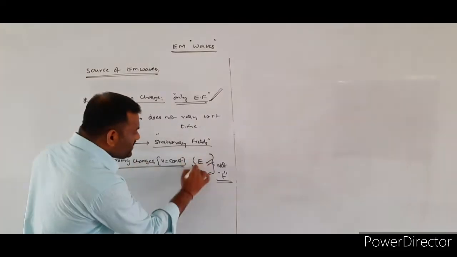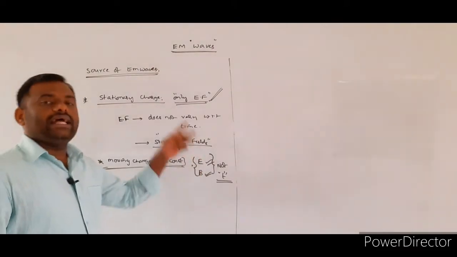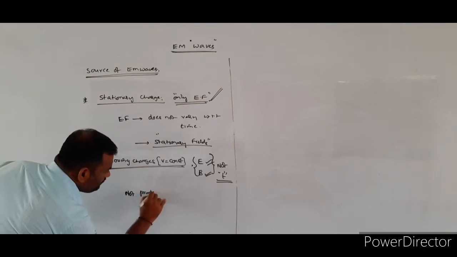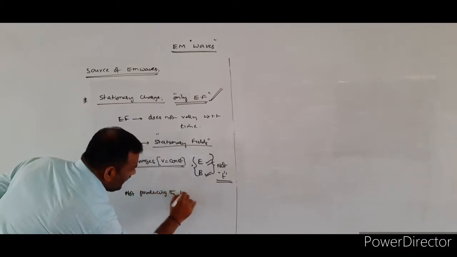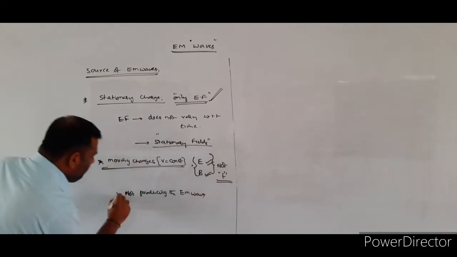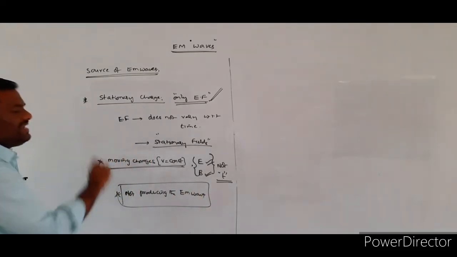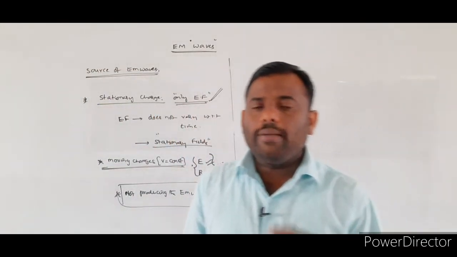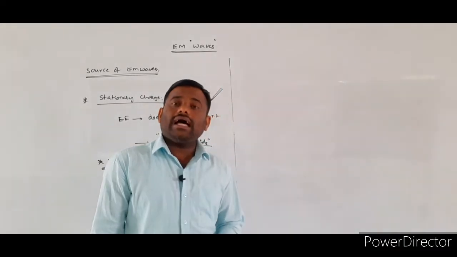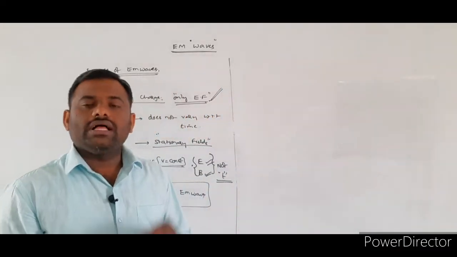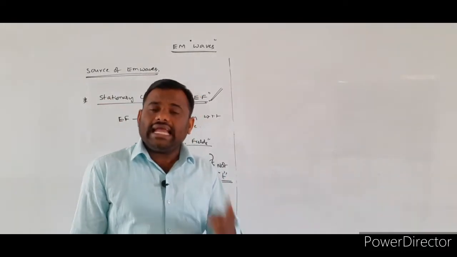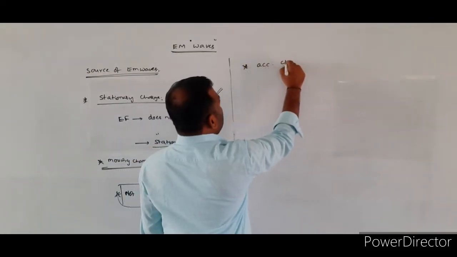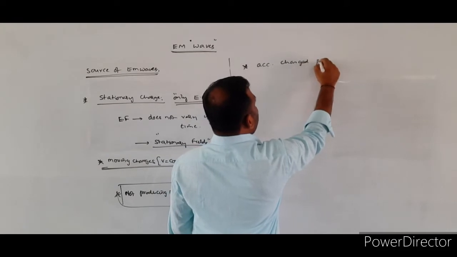These stationary electric and magnetic fields do not produce electromagnetic waves. For producing EM waves, we need the time varying electric field as well as the time varying magnetic field, which is given by accelerated charged particles only.